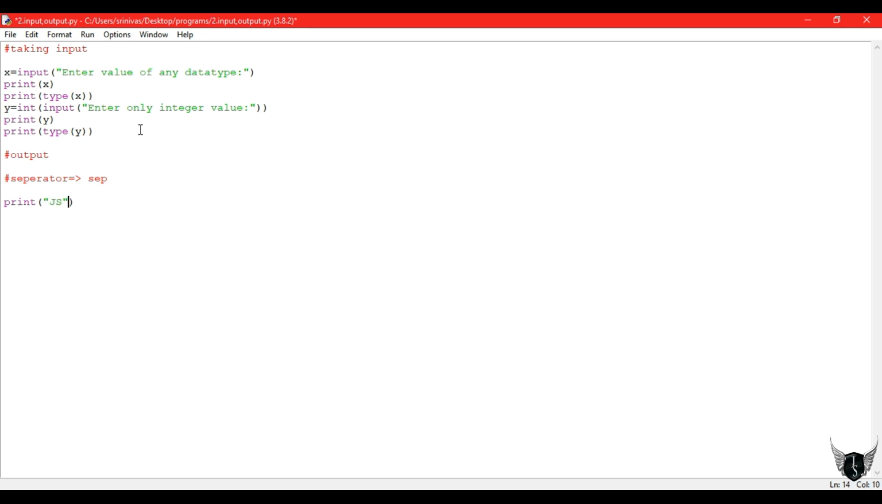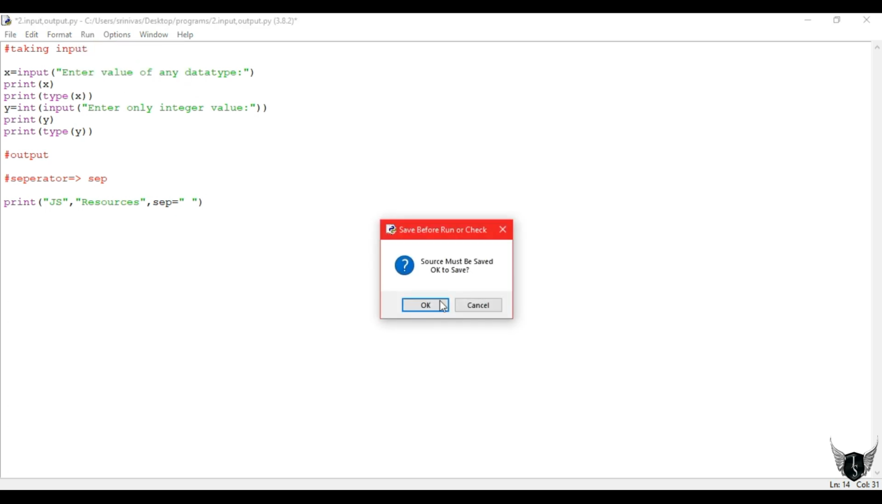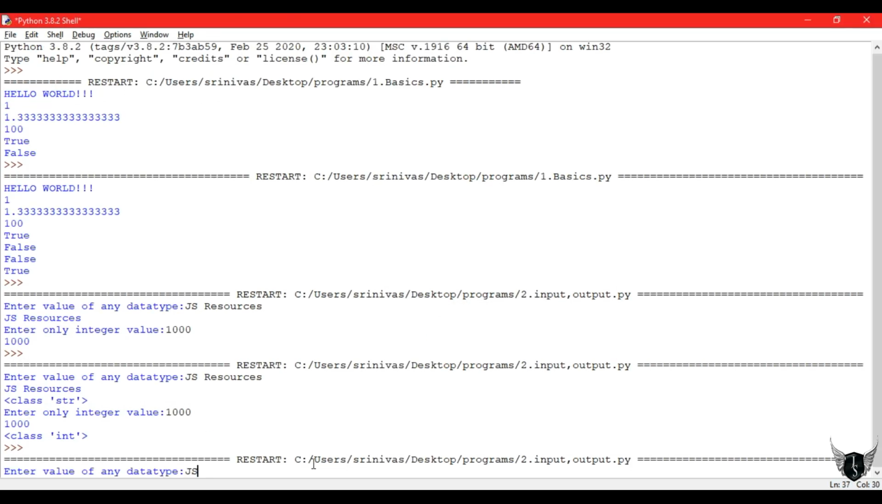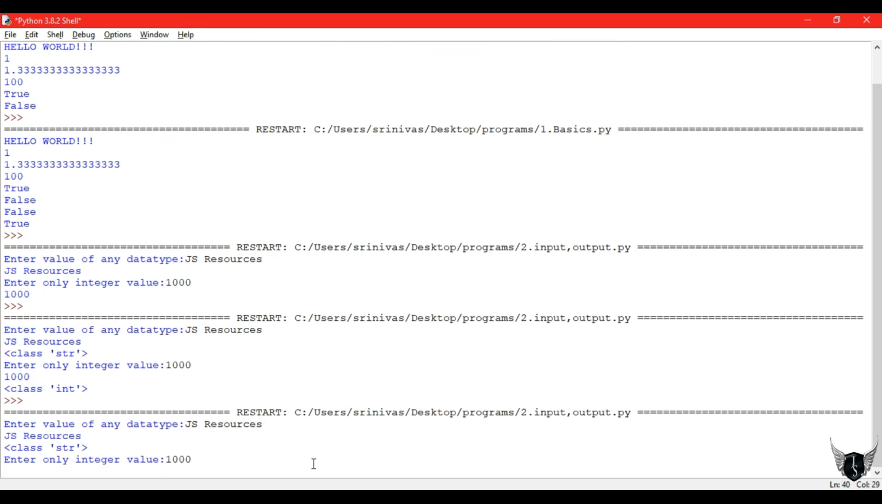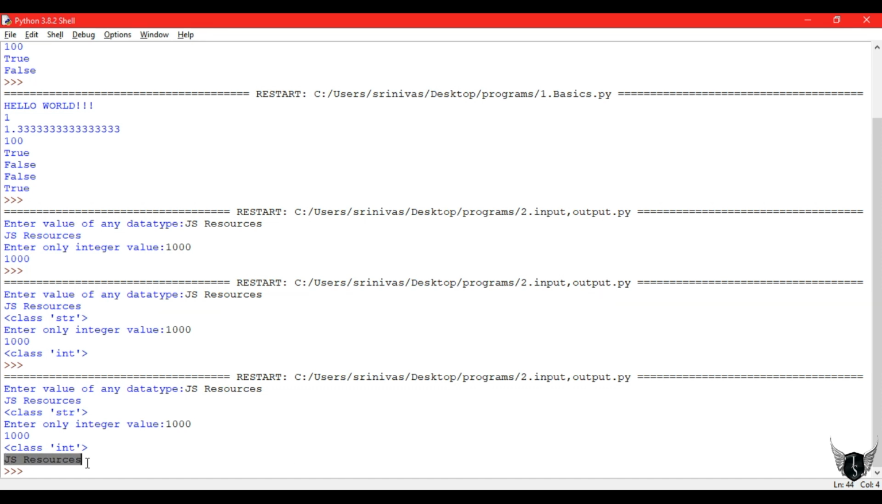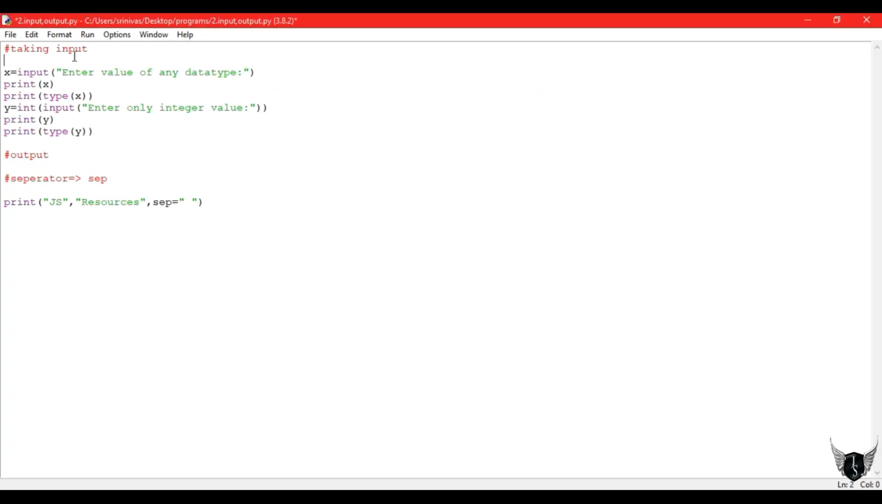Suppose I wrote a print statement consisting of two strings, JS, comma, resources. I am writing two strings. I want some special character between these two strings, like white space. White space is also a character. So I am giving white space between those two strings. So let's see the output. So this is before input. Let's give them. And now I got output as JS space resources, since I gave the separator as space. If you don't give anything, they will concatenate. So you can use that separator for concatenating two strings also.